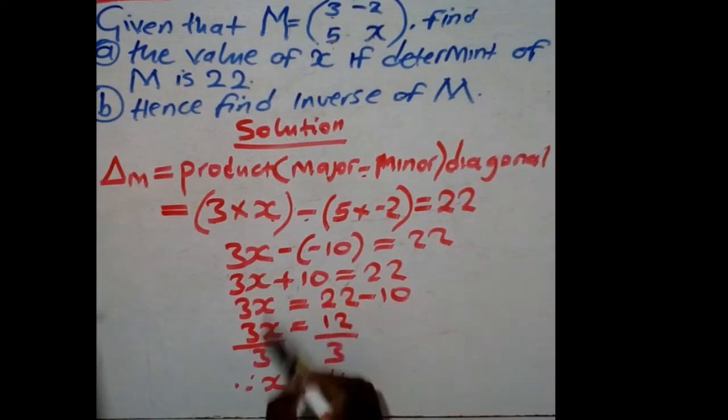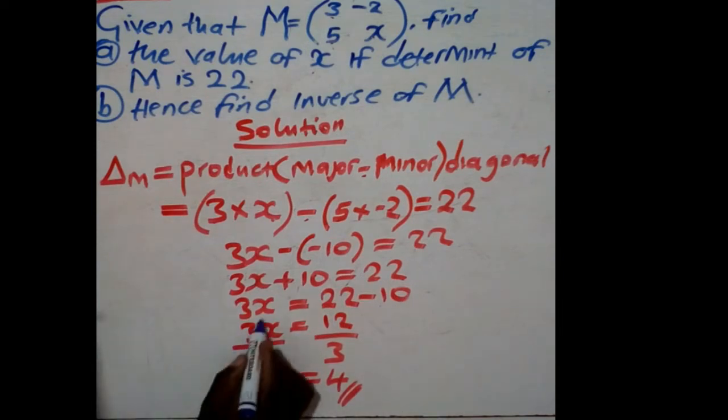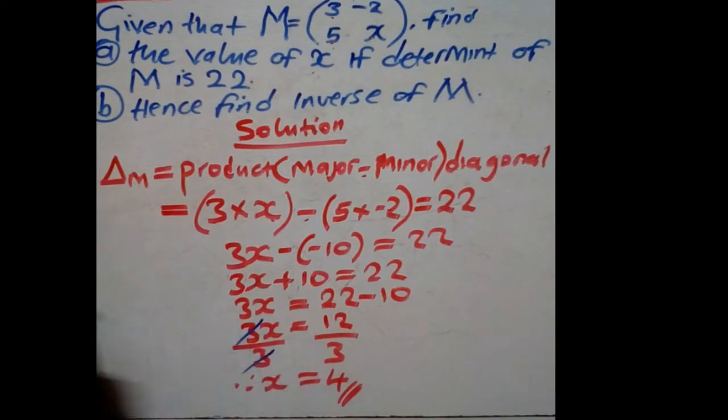You want to find x according to the question, so you divide both sides by 3, meaning this 3 will cancel with that 3. Then 3 there, 1. 3 there, 4. So you have x is equal to 4. This is how we answer part A of this question. We can now go to part B of the same question.